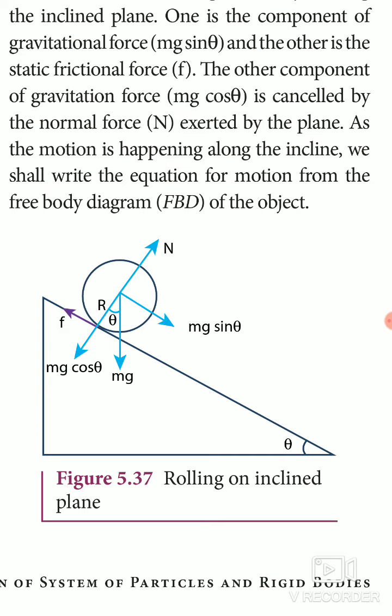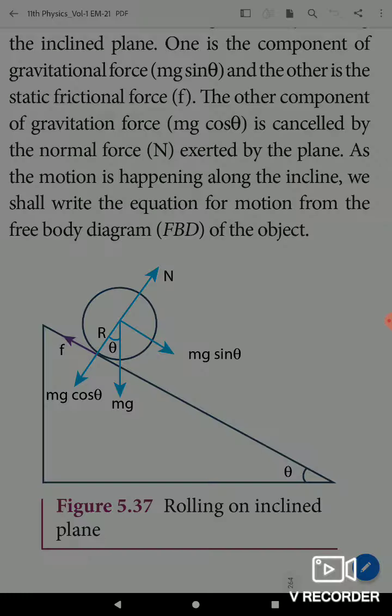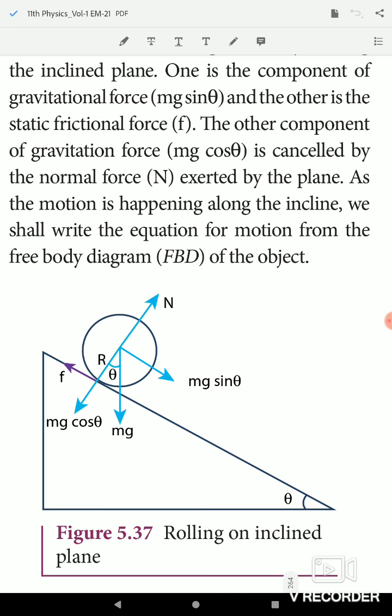So you draw the free body diagram for that, where this is the point mass representing the rolling object.